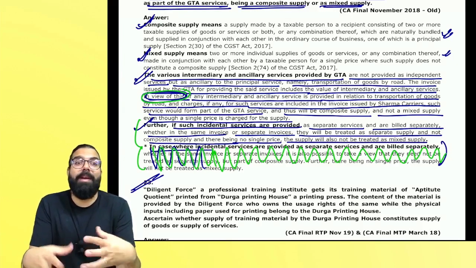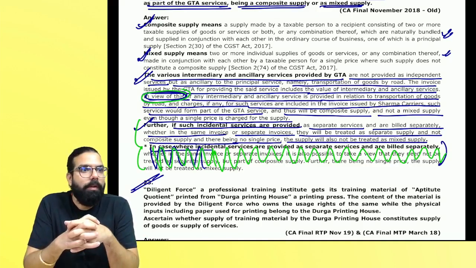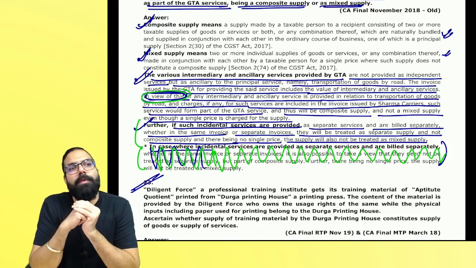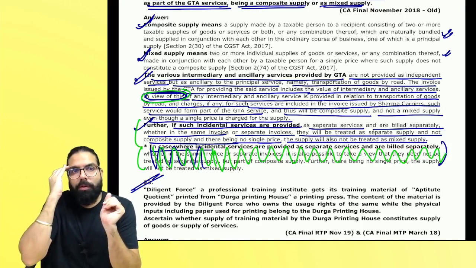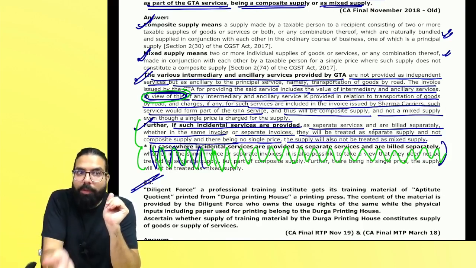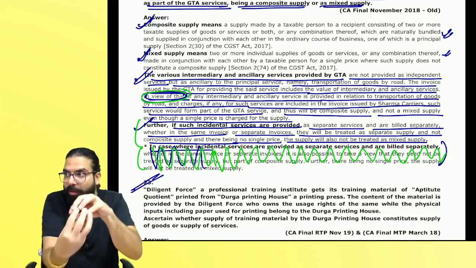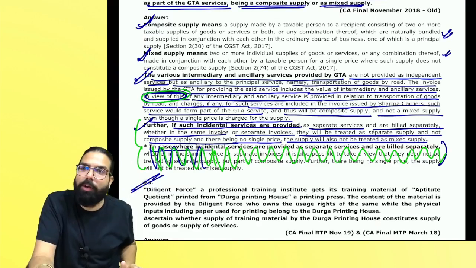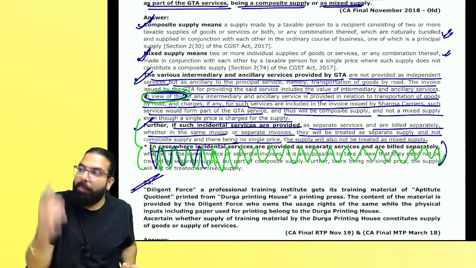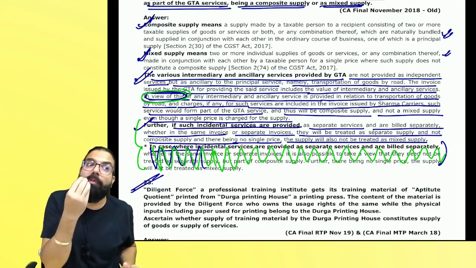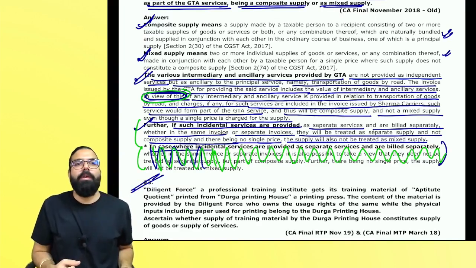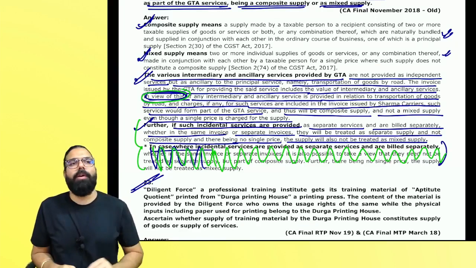I applied this section. But the question is asking some other section. You know the provision, but what is the question asking, which provision? Matching your thought with the question's provision is very important. Students know everything. They read the question, they know the answer, but applied a different provision because they could not even realize what section the question is asking. That is why question-answer practice is very important.